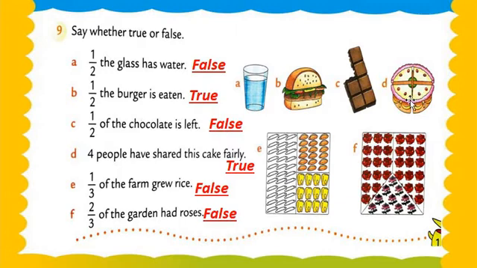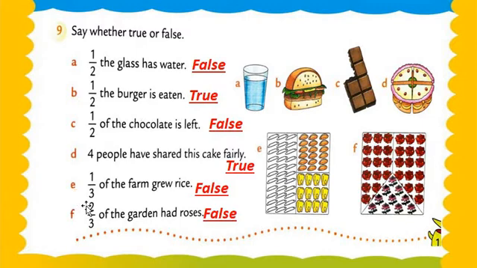See this, 1 person, 2 person, 3rd person and 4th person. Okay, understood, my dear students? Got my points? So that's why the correct answer is: 4 people share equally, means 1/4. Okay, there are 4 pieces, means the sentence is true.